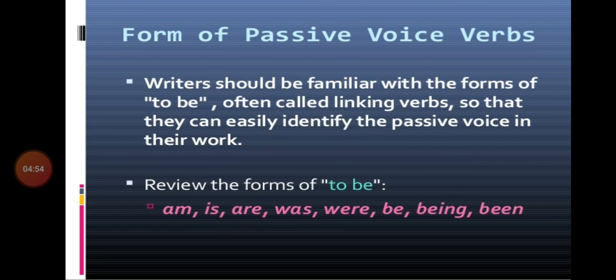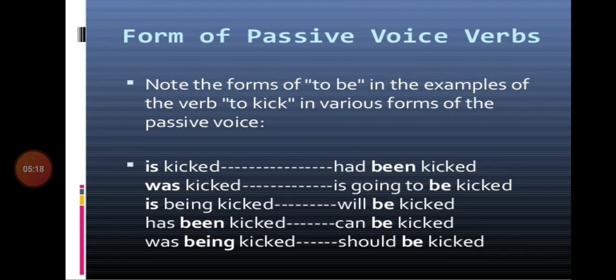Forms of passive voice verbs. Writers should be familiar with the forms of to be, often called linking verbs, so that they can easily identify the passive voice in their work. Review the forms of to be: am, is, are, was, were, be, being, been.